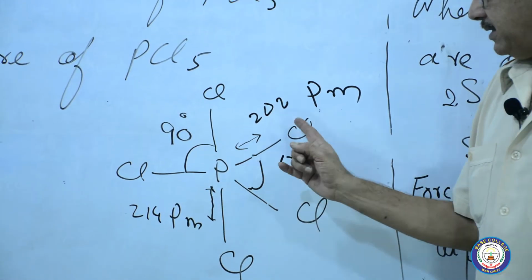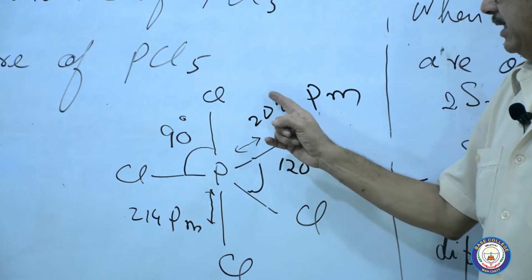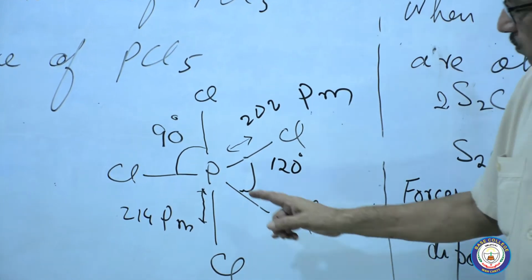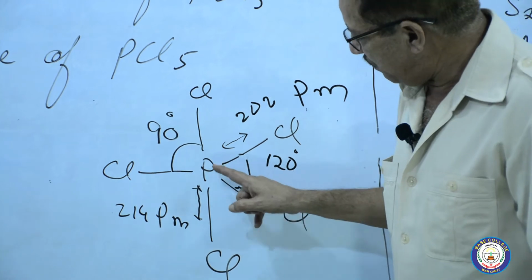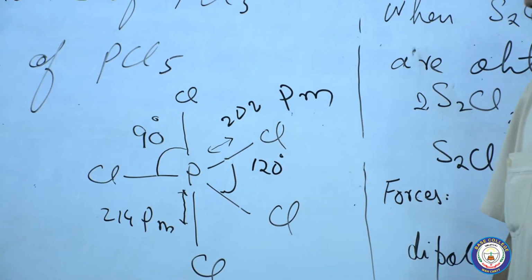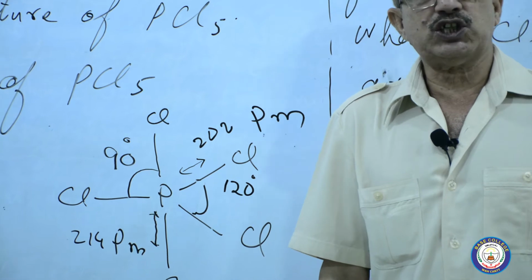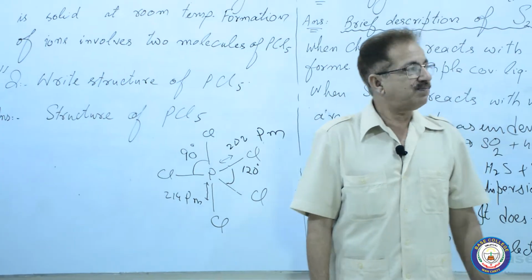Another thing: the distance between P and Cl is 202 picometer, while the distance between this P and this Cl is 214 picometer. That is the structure of PCl5.